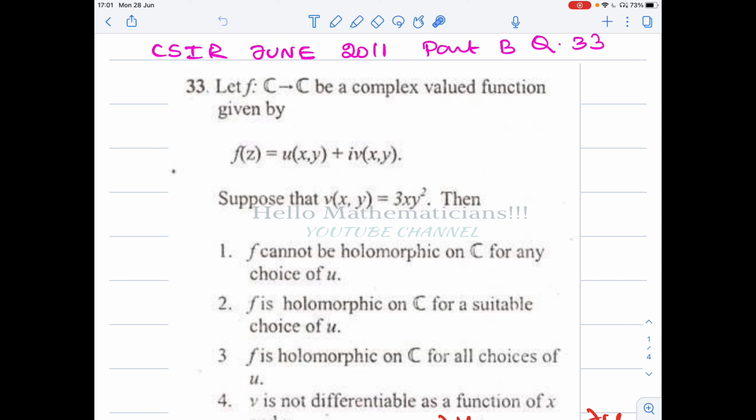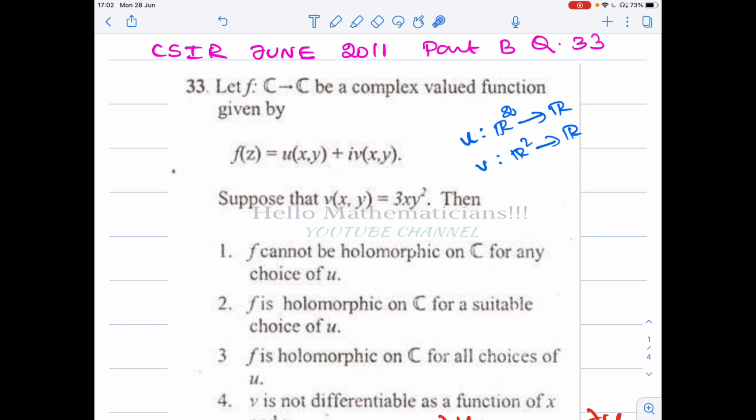What we have learned from our complex analysis course: u has two variables, x and y, which are real variables, so u is a function from R² to R. Similarly v is also a function from R² to R. Therefore u(x,y) is a real number because its range is R, and i times v(x,y) is i times a real number. A real number plus i times a real number will be a complex number.